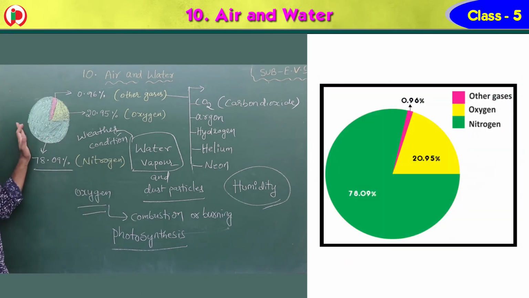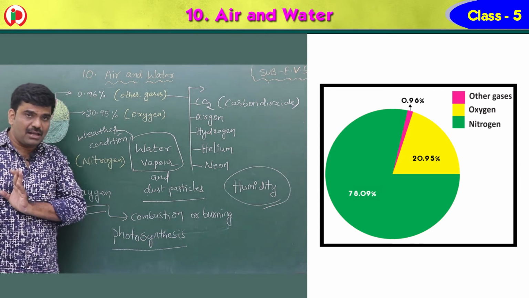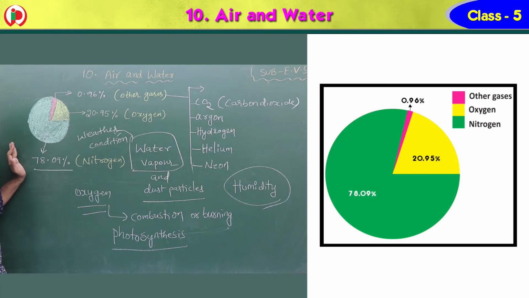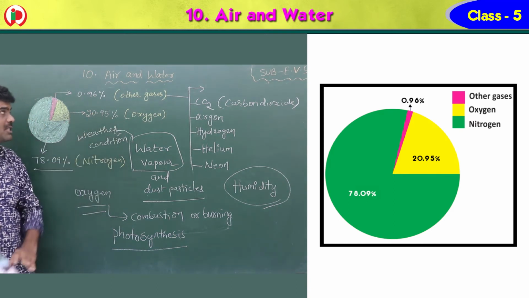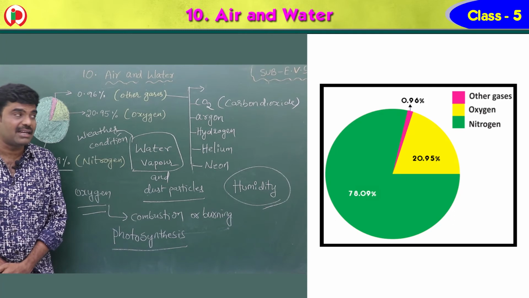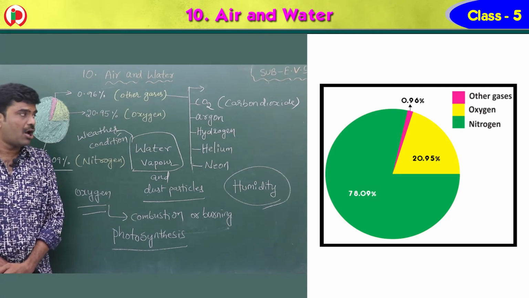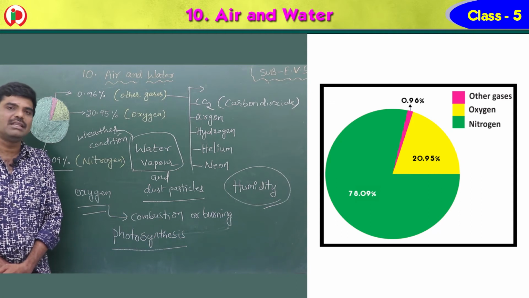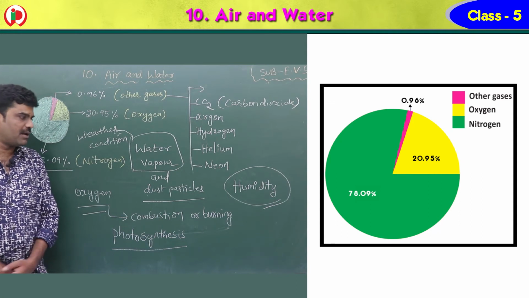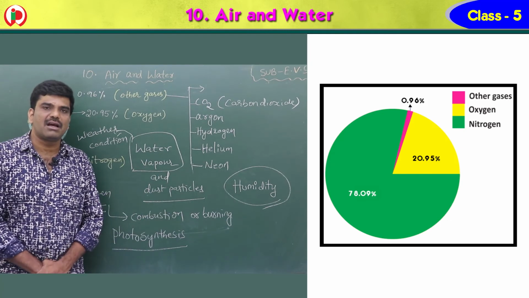So once again I repeat here. This pie chart, or a circle, represents the composition of gases that are present in the air. So how much percentage of nitrogen, children? 78.09%. How much percent of oxygen? 20.95%. How much percent of other gases? 0.96%, like carbon dioxide, argon, hydrogen, helium and neon. Not only this, children, even water vapor and dust particles are also present.